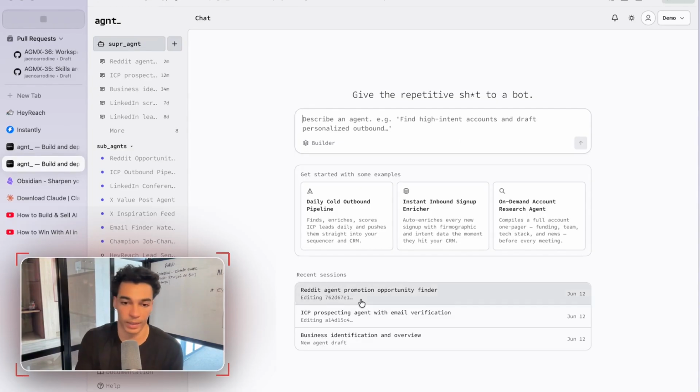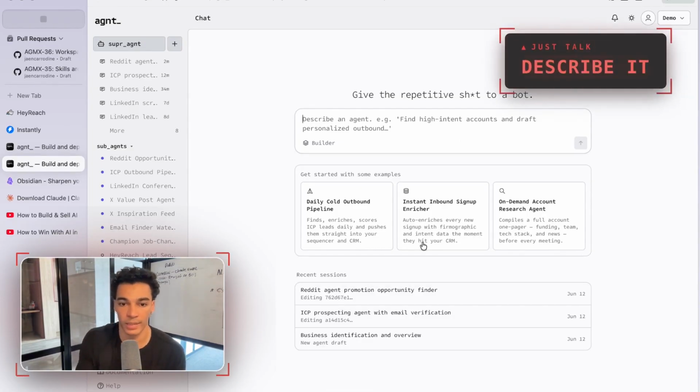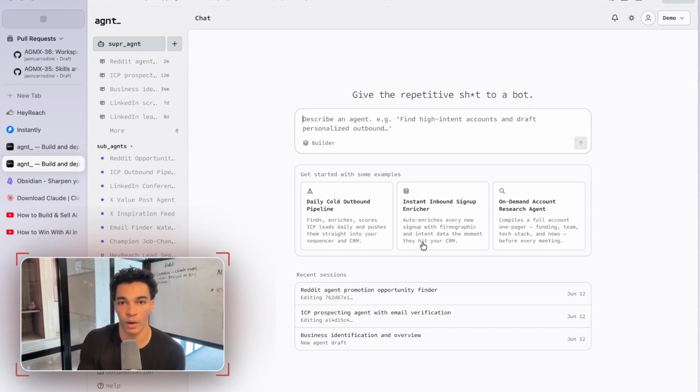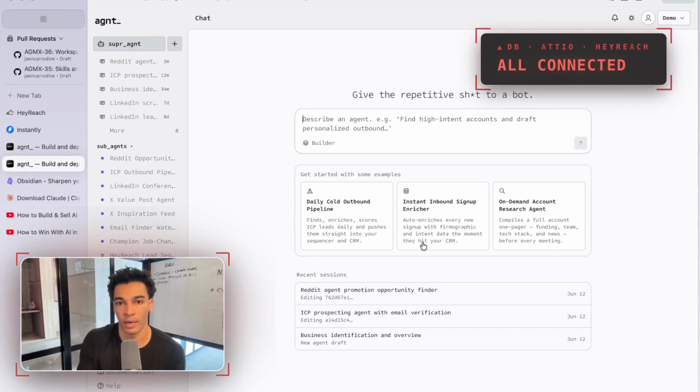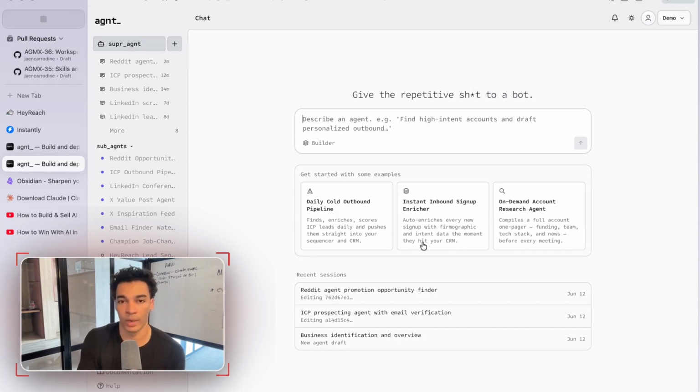I'm going to transcribe again here. I want to build a new sales assistant agent. It should be connected to our database, our Attio account, all of our campaigns. I want it to receive notifications for new replies. I want it to alert me in Slack for key events. And I also want it to check daily for any opportunities in my CRM that I need to either follow up with or reach out to new opportunities that have been added since the previous day.